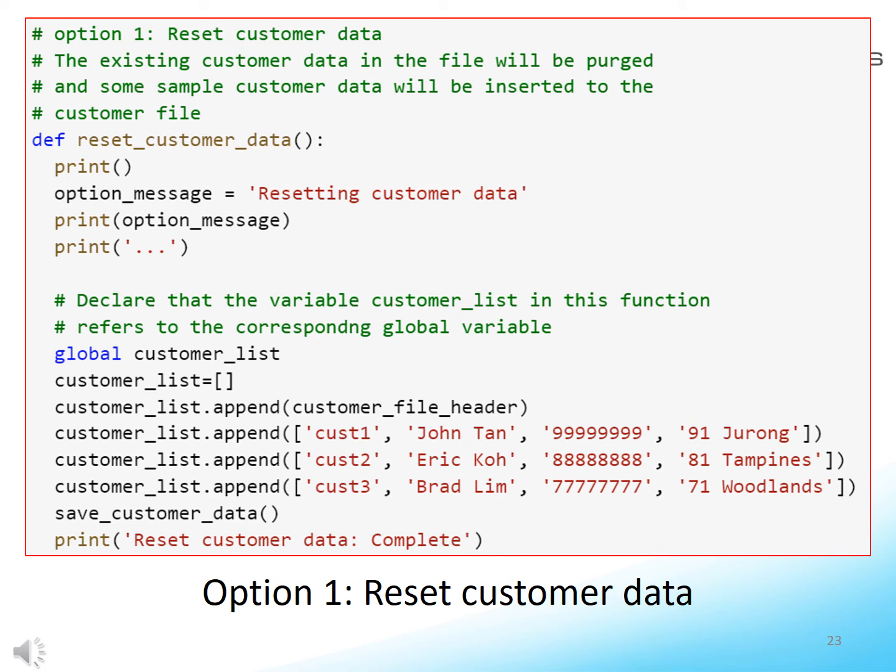This slide demonstrates the code for resetting the customer file. This function is meant for testing purposes. A real application should not have this option. This option simply purges all data, if any, in the existing customer file. Then the program inserts some sample customer data into the customer file. Internally, the function calls save customer data to write the customer list to the customer file.